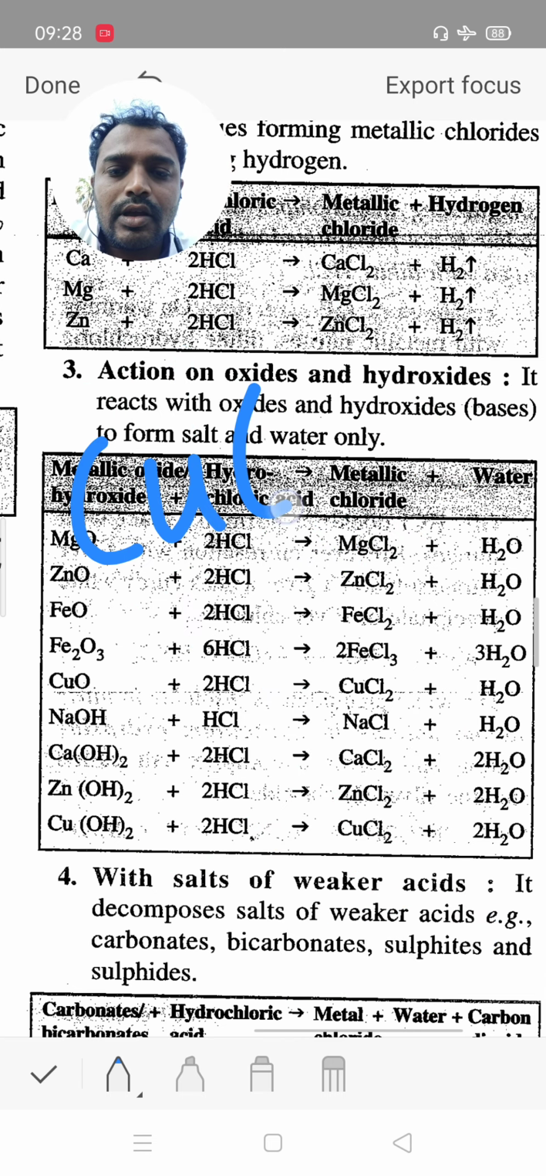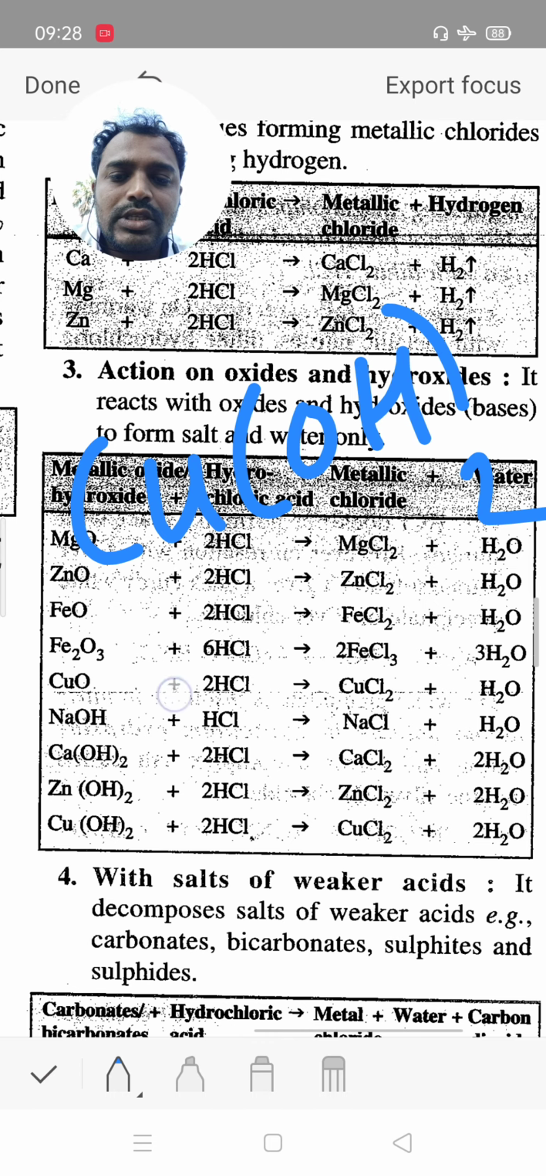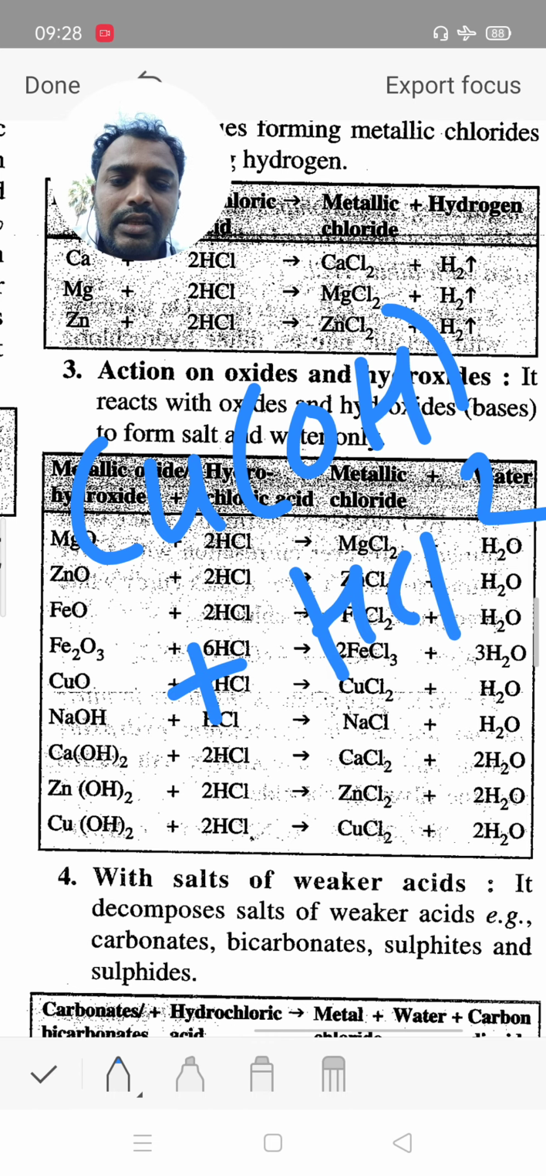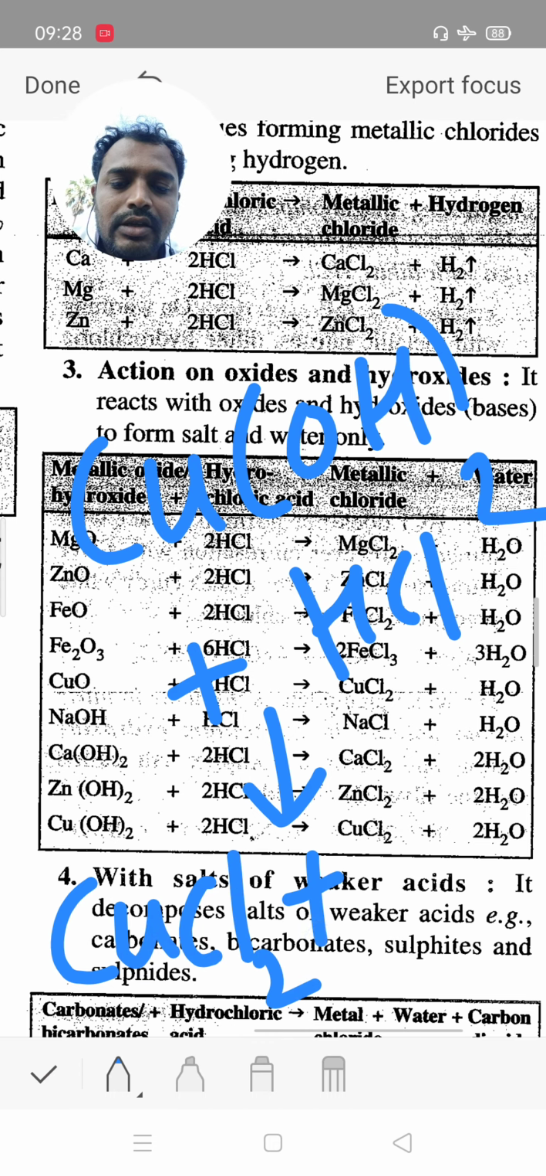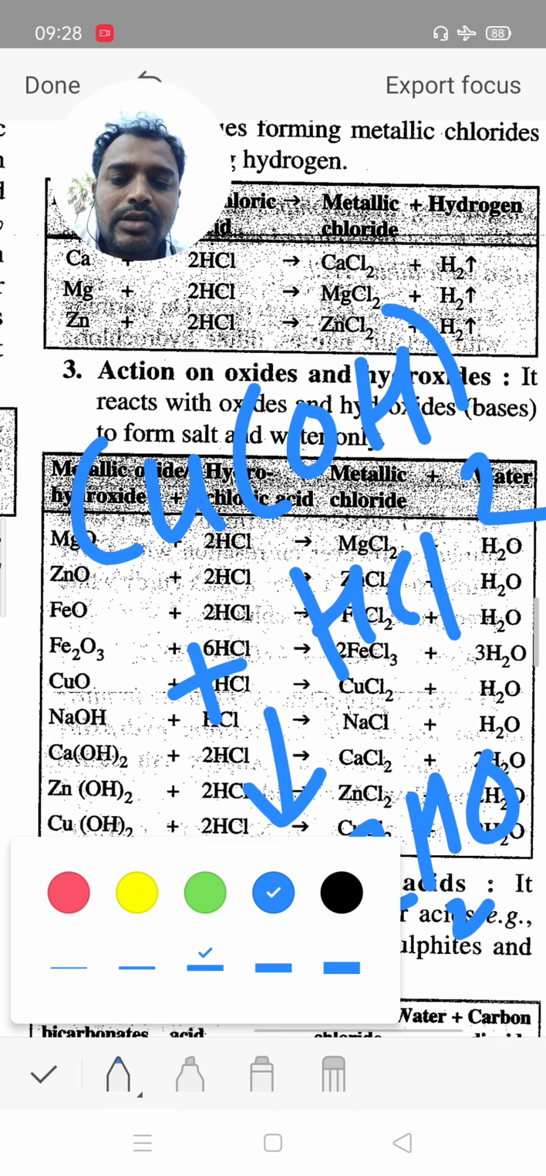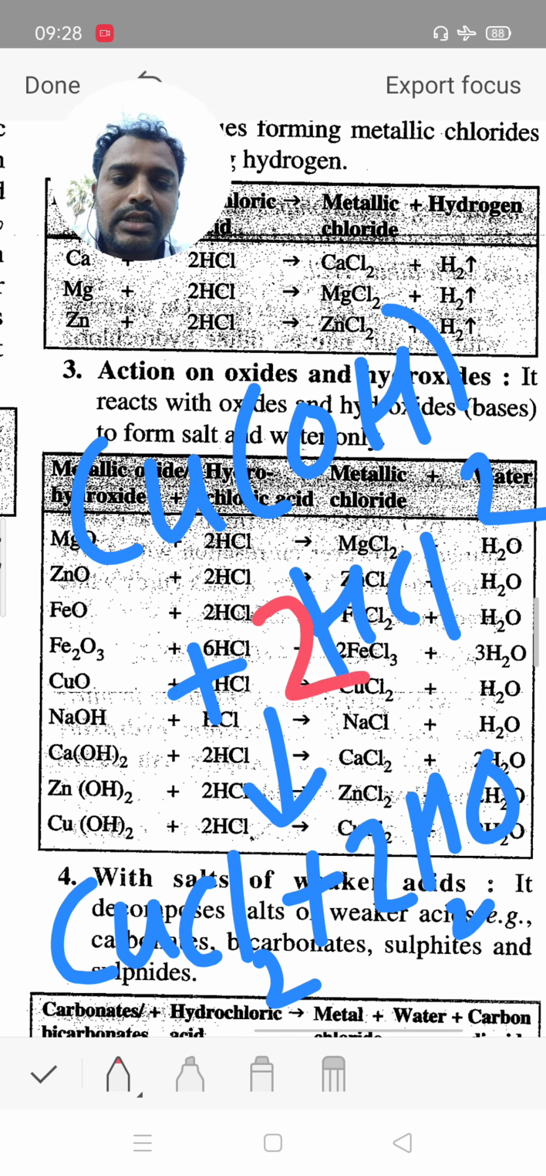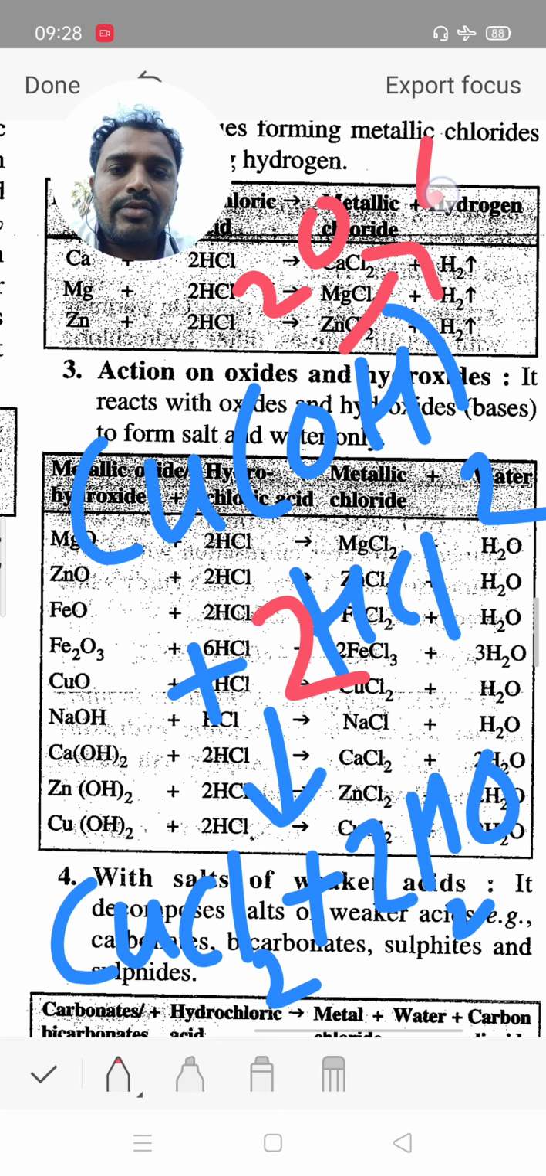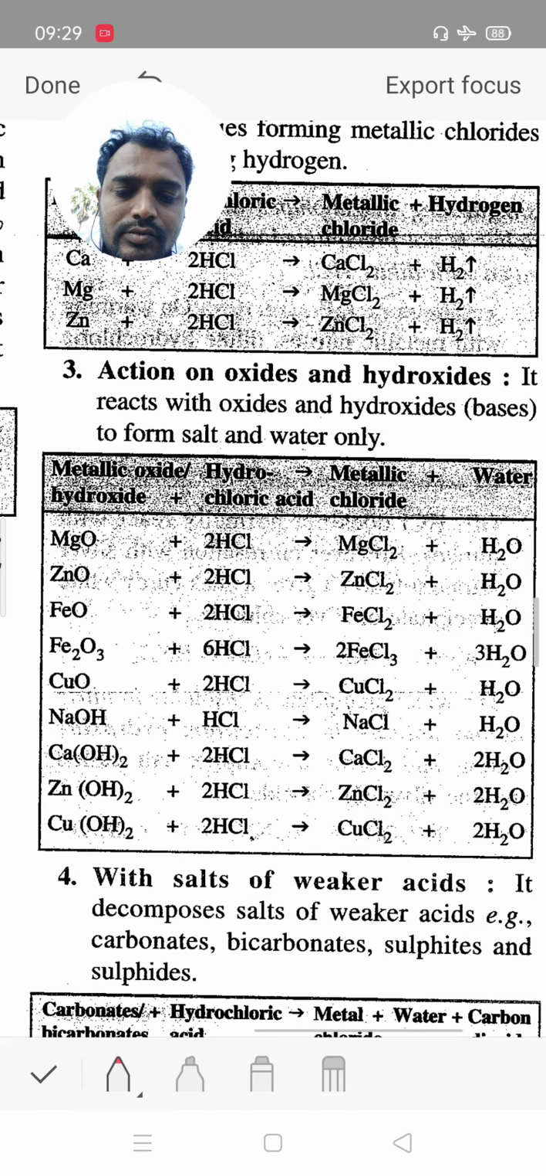When copper hydroxide reacts with HCl, it gives copper chloride and 2 times water. In this case, HCl 2 times, then we get copper chloride CuCl2 and 2 times water. This has 2 oxygen and 4 hydrogen, so we get 2 times water.